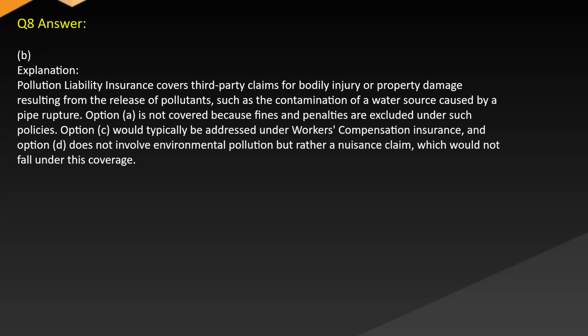Answer B. Explanation. Pollution liability insurance covers third-party claims for bodily injury or property damage resulting from the release of pollutants, such as the contamination of a water source caused by a pipe rupture. Option A is not covered because fines and penalties are excluded under such policies. Option C would typically be addressed under workers' compensation insurance, and option D does not involve environmental pollution but rather a nuisance claim, which would not fall under this coverage.